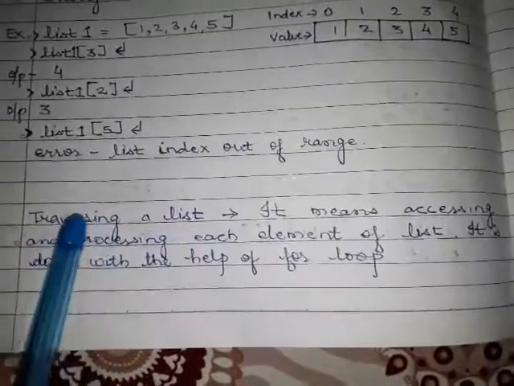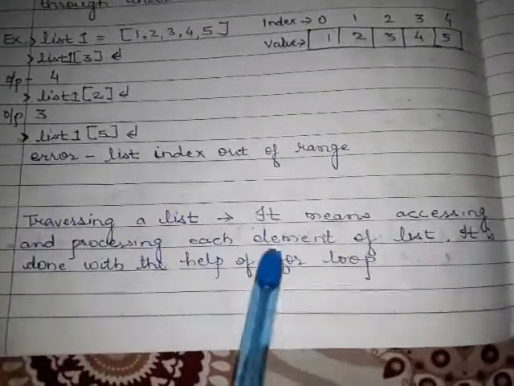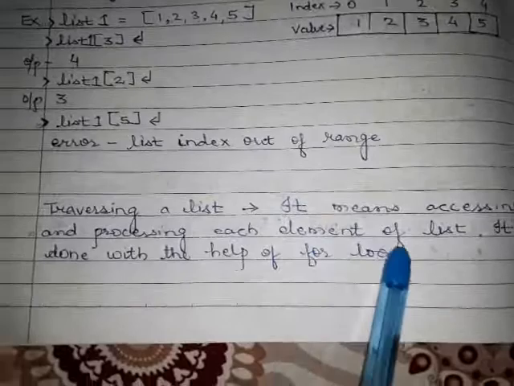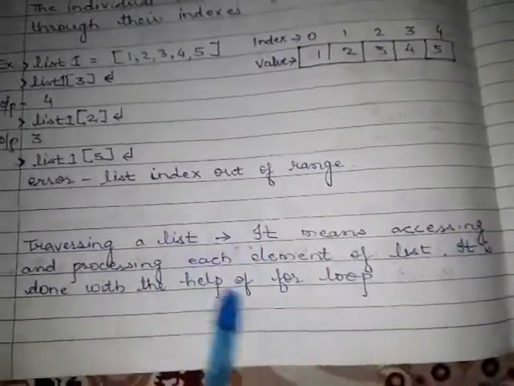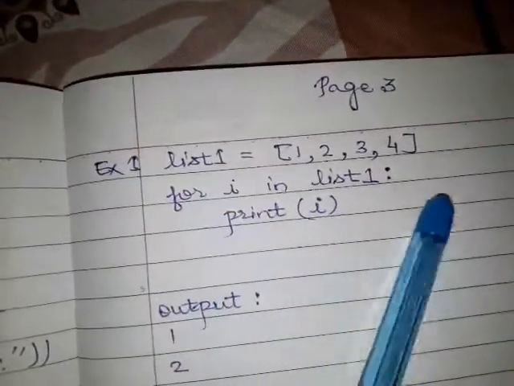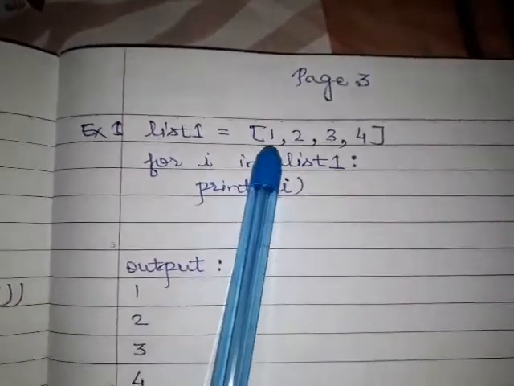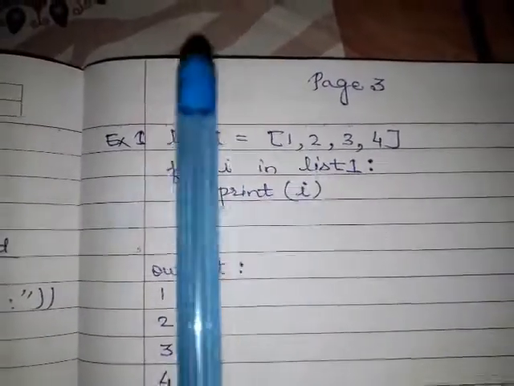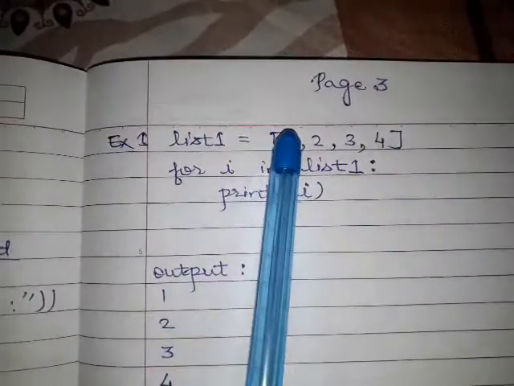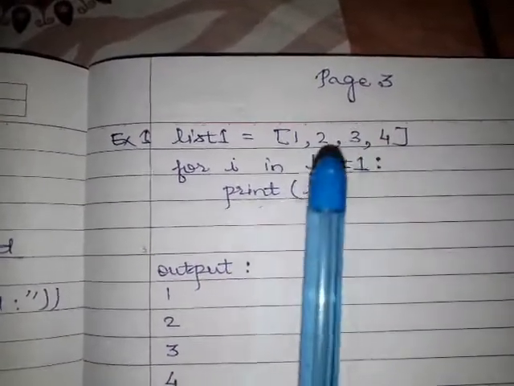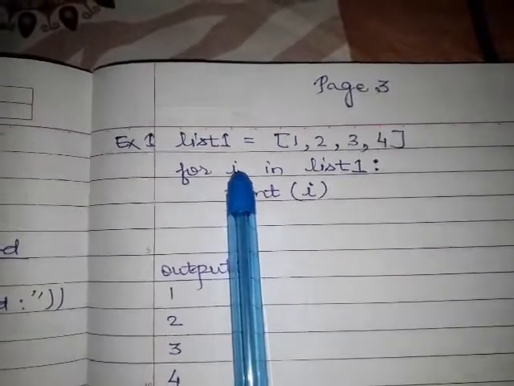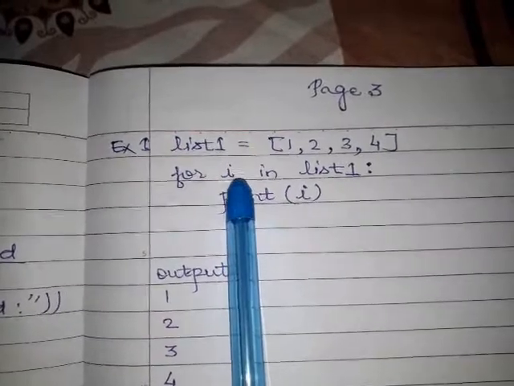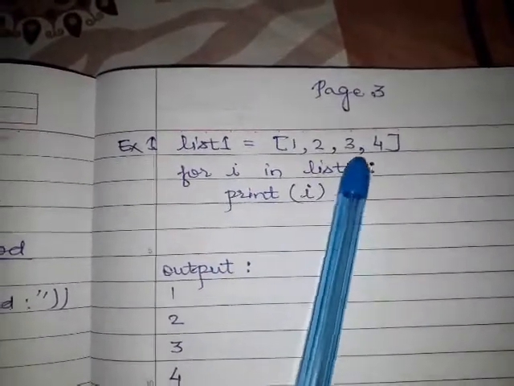So traversing a list is done with the help of a for loop, and we have already studied the for loop in our last chapter. Look here at how we can do this with the help of a for loop. This code you will have to write in script mode. These three lines: 1, 2 and 3. Here I am declaring a list which contains 4 items: 1, 2, 3, 4. Now I am using a for loop: for i in list1, where i is our index variable, or simply a variable.